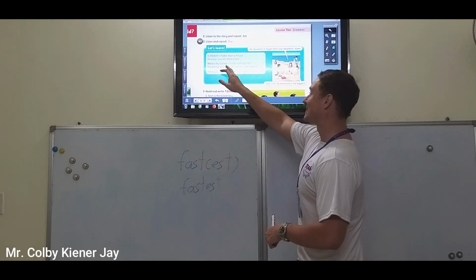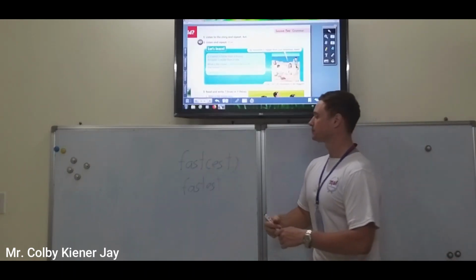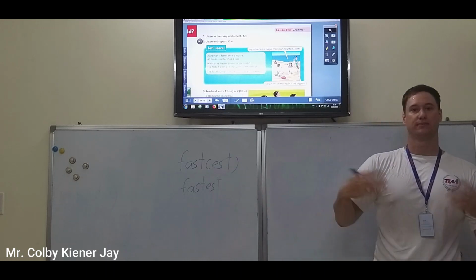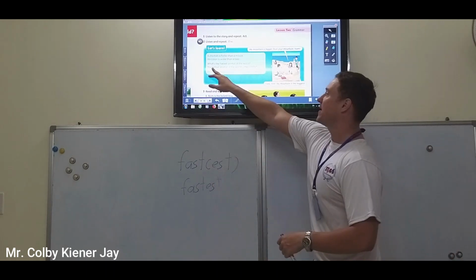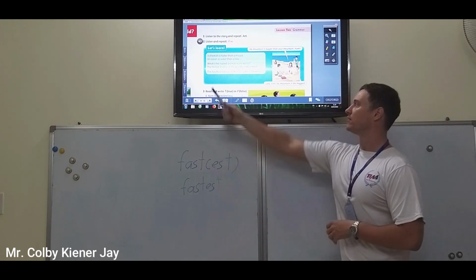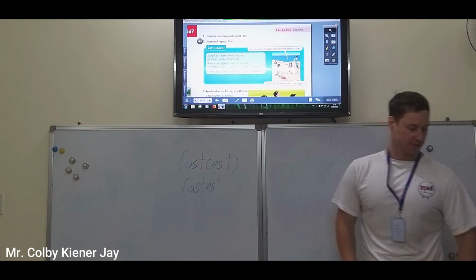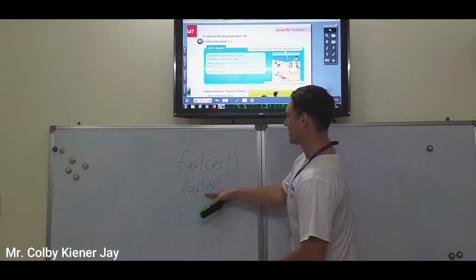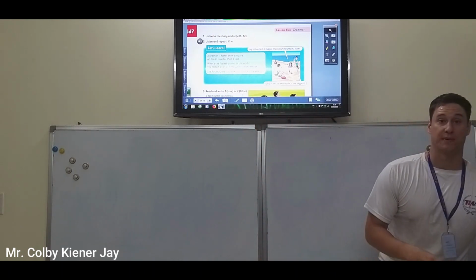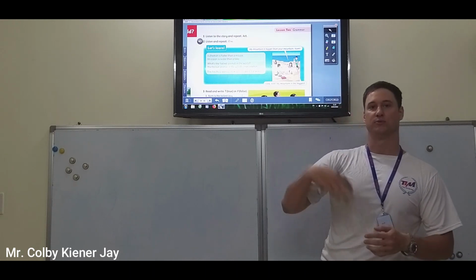What's the fastest animal in the world? Fastest? Meaning, what is the most fast animal? The cheetah. The fastest animal in the world is the cheetah. The Pacific Ocean is the widest ocean in the world. Adding EST. So we talked about comparing things. Now let's think of some more sentences about superlative.